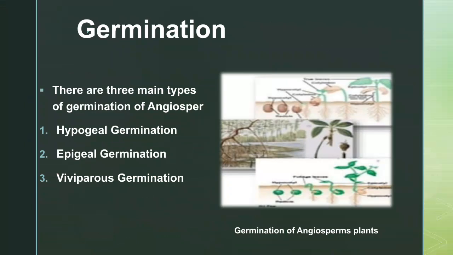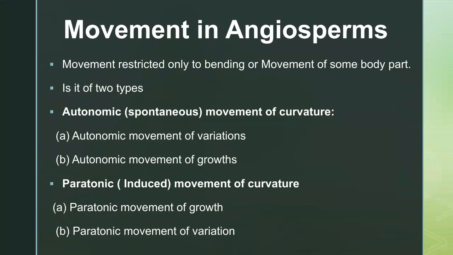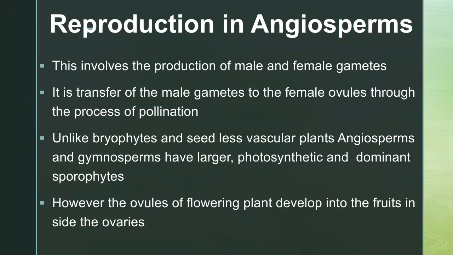Germination. There are three main types of germination of angiosperms: hypogeal germination, epigeal germination, and viviparous germination. Movement in angiosperms. They show two types of movements: autonomic movements, including autonomic movement of variation and autonomic movement of growth, and paratonic movements, including paratonic movement of curvature, paratonic movement of growth, and paratonic movement of variation.